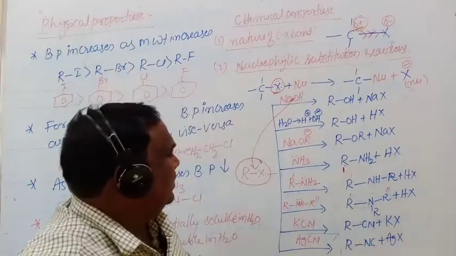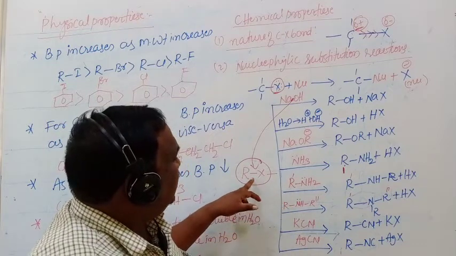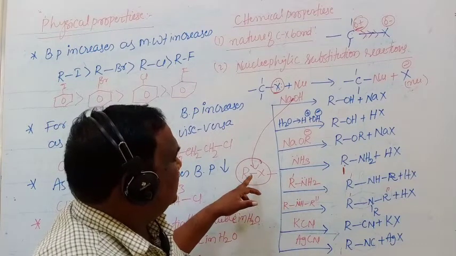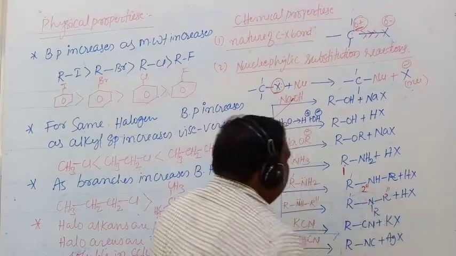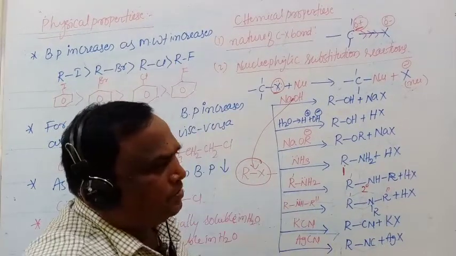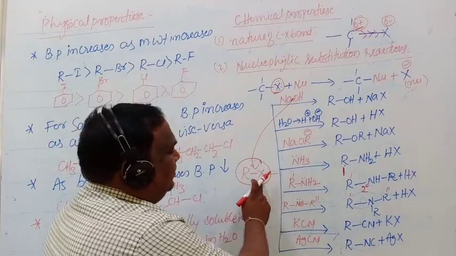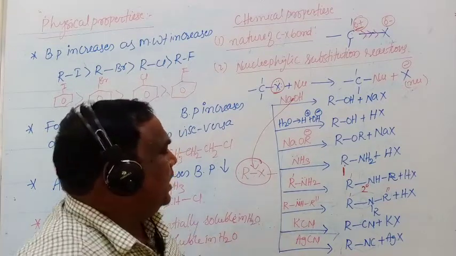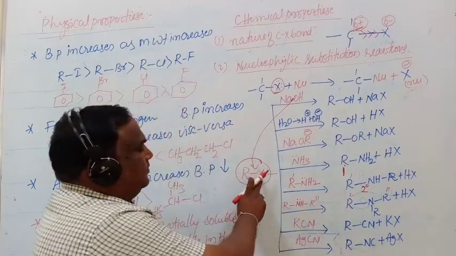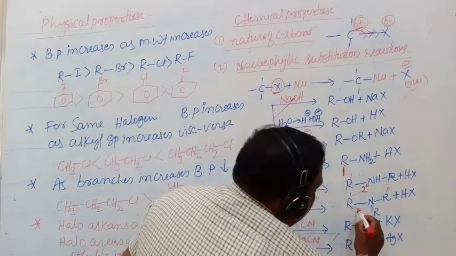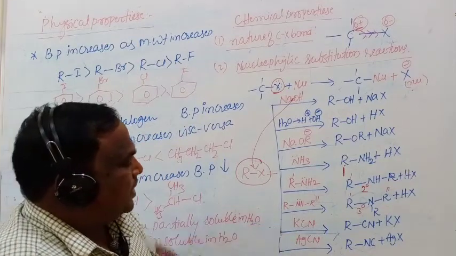Second, this primary amine or 1 degree amine reacts with the haloalkane and will give the 2 degree amines, because a 1 degree amine is also a nucleophile. This again replaces the halogen atom. Then the 2 degree amine again replaces the halogen atom and will give the 3 degree amines. Next one is potassium cyanide.